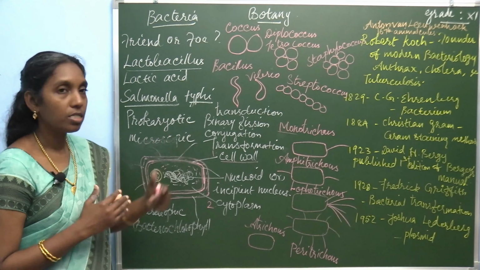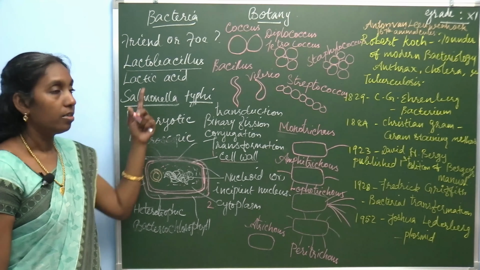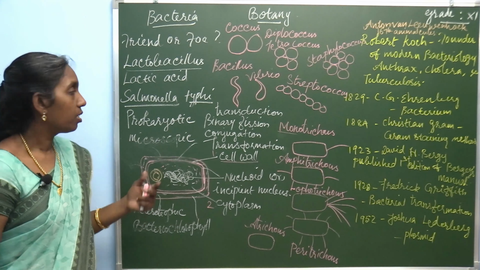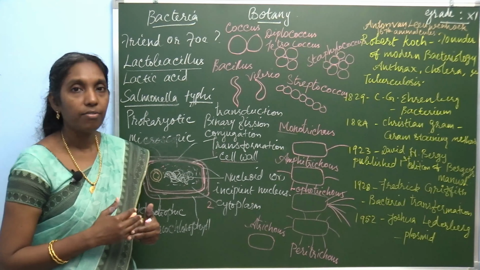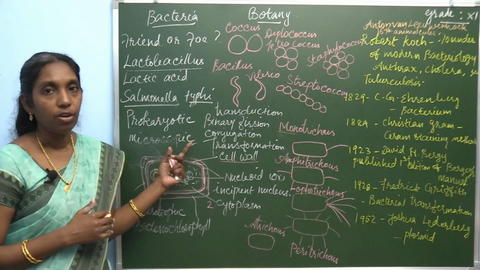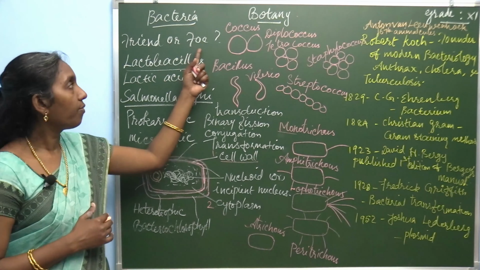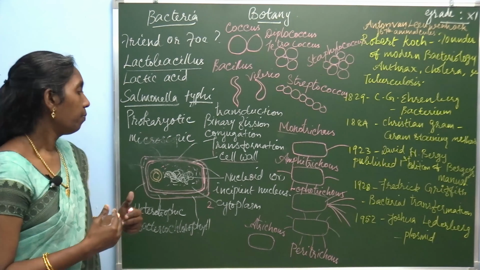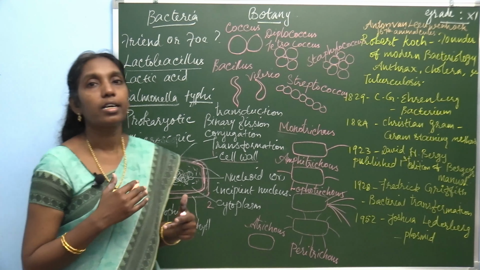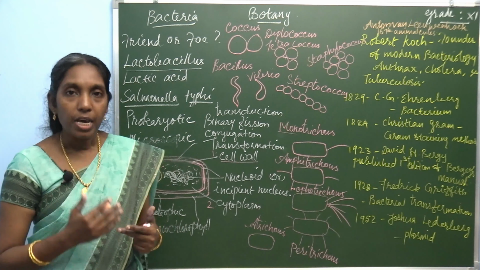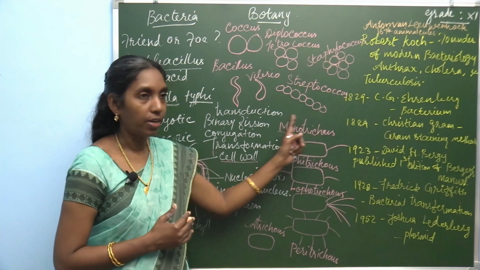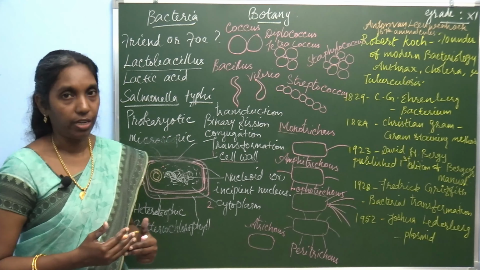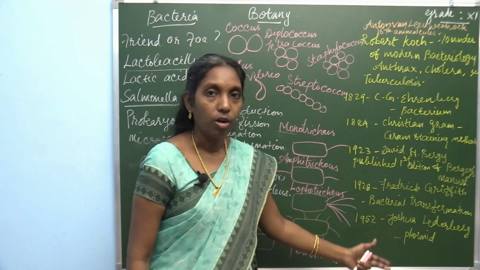There are two examples given. One is Lactobacillus, turning milk into curd. Then Salmonella typhi, the causative agent of typhoid. So, it shows the foe. This beneficial activity shows bacteria is a friend. Then the second question is classification. Based on shape there is one classification. Based on flagella there is another classification. And these are the one word questions.